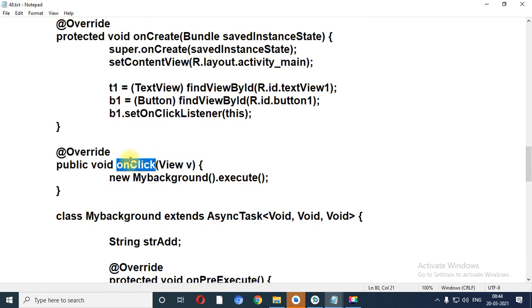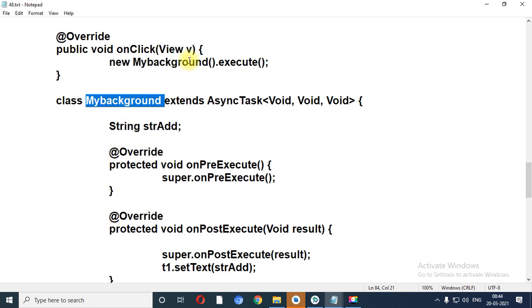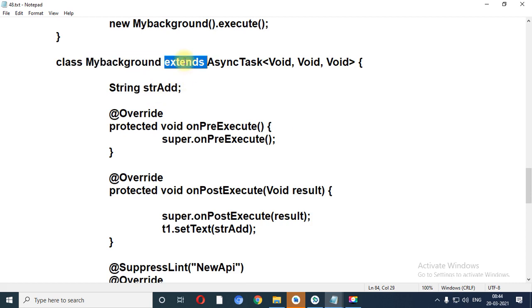Inside onClick, what I have written is a new operator. MyBackground is the name of the class which I have created. If I want to execute my background class, then with the help of the execute method, I can execute my background class. Now we extend the AsyncTask class which contains three template arguments: Void, Void and Void.